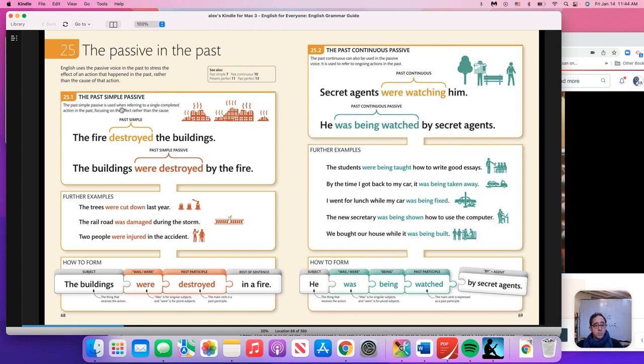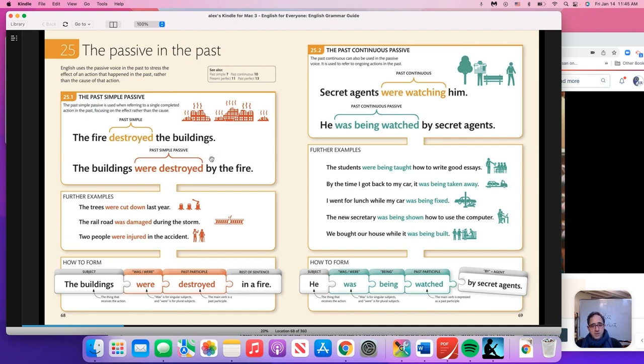Simple passive is used when there's something completed in the past and we're focusing on the effect. So it's done in the past. The fire destroyed the buildings. This is normal. Here's the subject, the fire. Destroyed, this is the nominative. Destroyed the buildings. Here the buildings are the direct object.